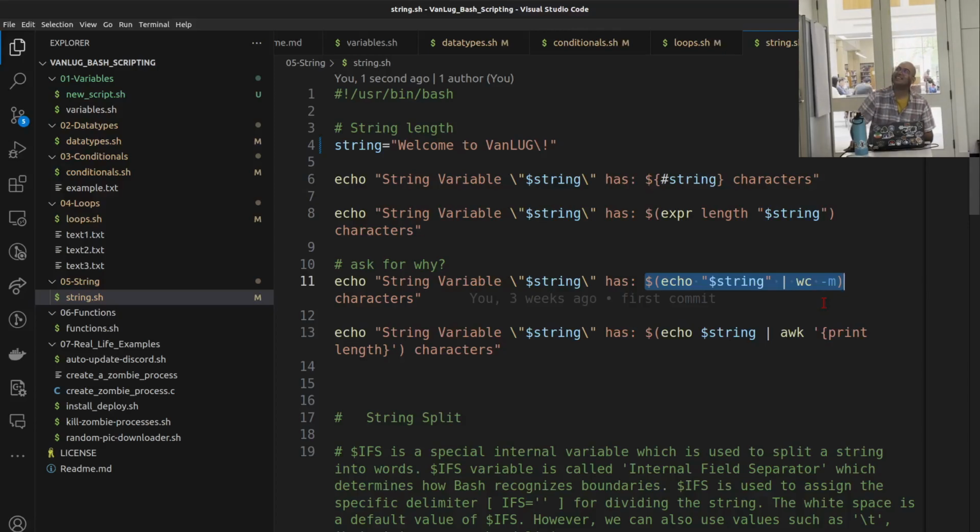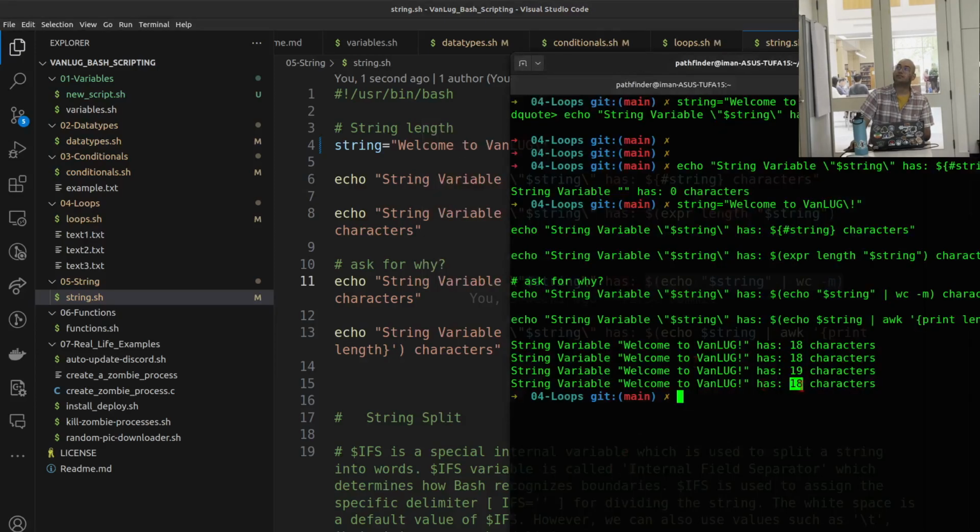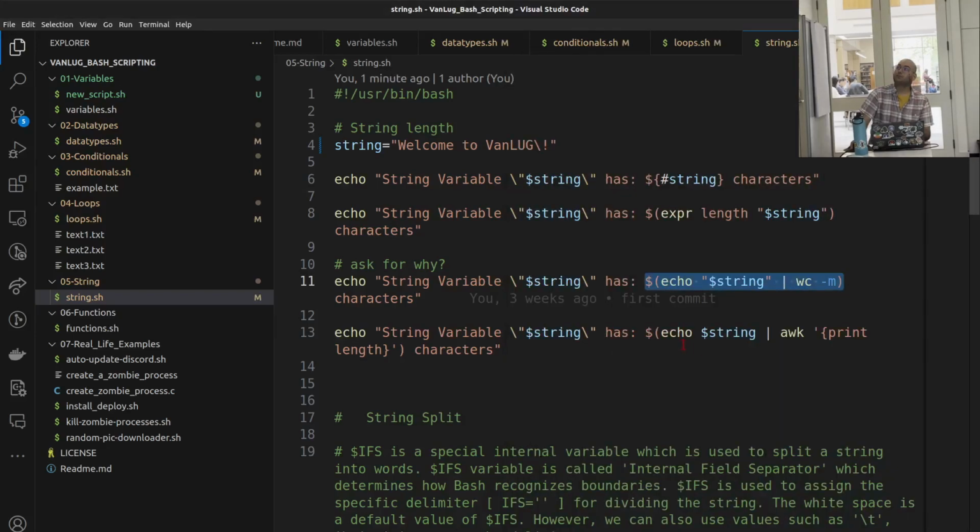So why didn't we have the same issue with the last one? It's using awk, 18, that's fine. The only one that has a problem is the third one, though we have echo in the last one as well. Because the awk command takes care of it. We are using different commands piping together, so they affect each other. So let's just use -n here, so basically no new line.